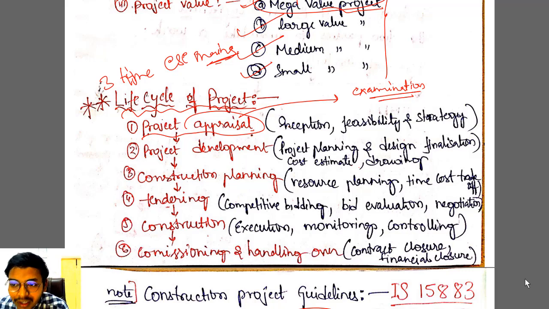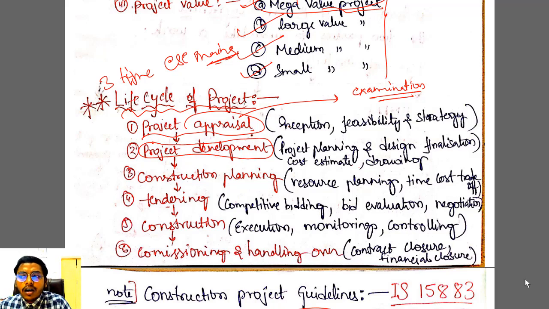Okay. So if a owner has a rough idea, for example, owner एक shopping mall बनाना चाहता है. So what he will think? He will think about the feasibility and strategy, how to get money, way to construct, everything is part of project appraisal. Okay. Next comes the project development. Once after project appraisal, if after seeing feasibility of construction, he will go for project development.